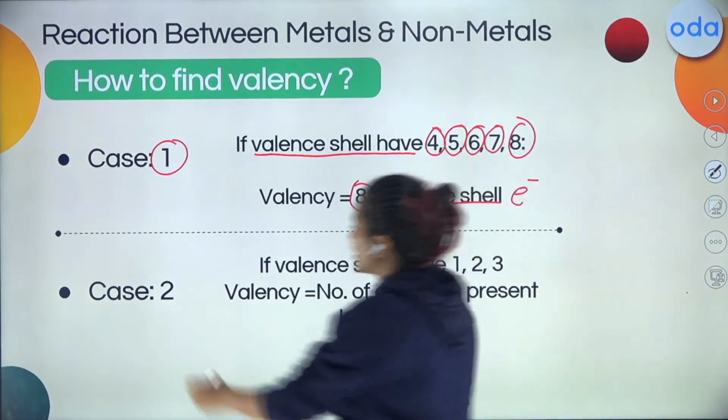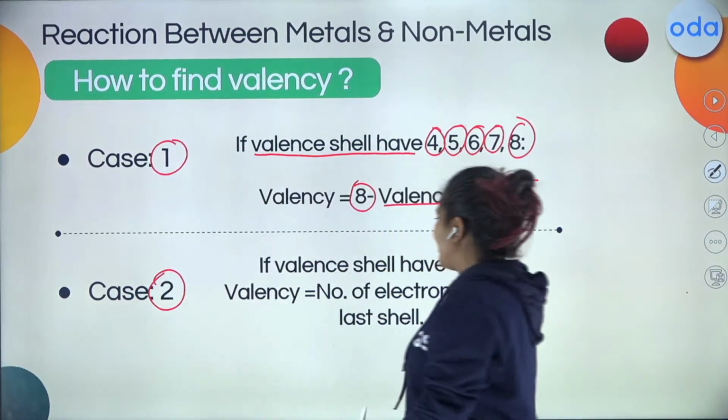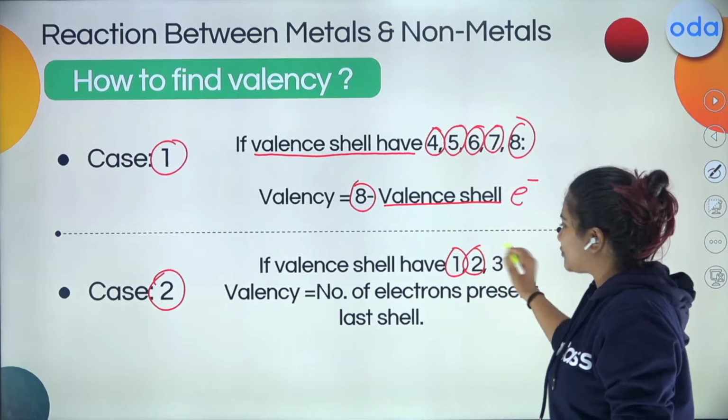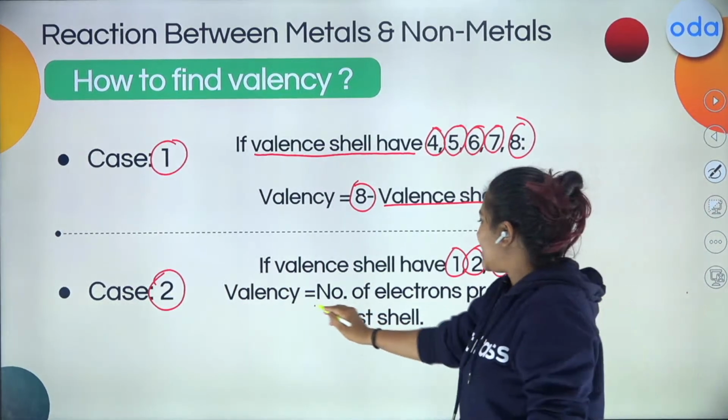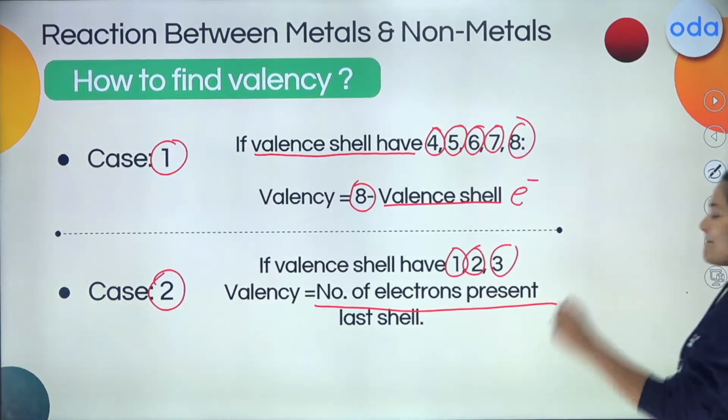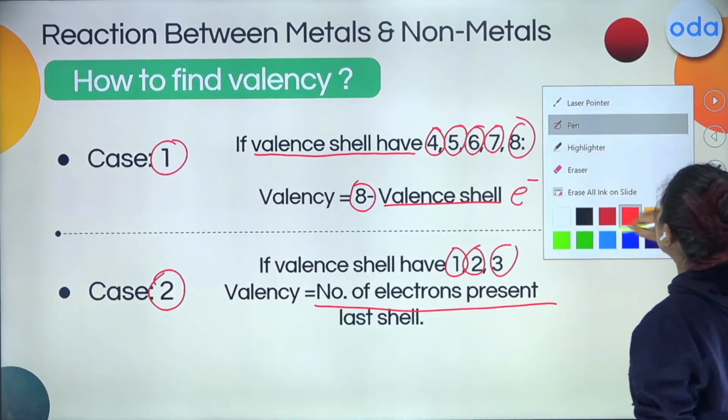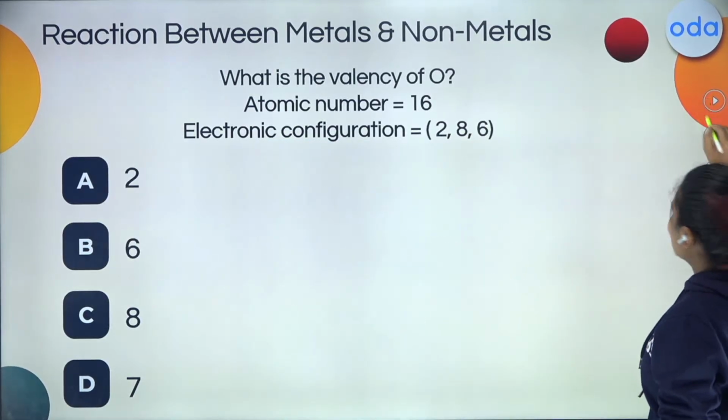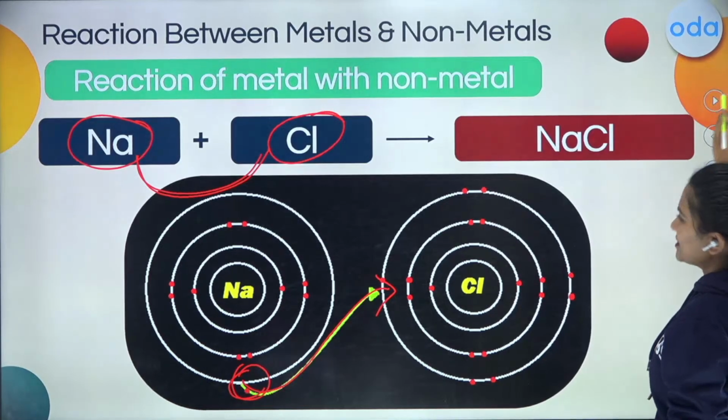Now similar for case 2. If the valence shell has 1, 2 or 3 electrons, the valency will be the number of electrons present in the last shell.